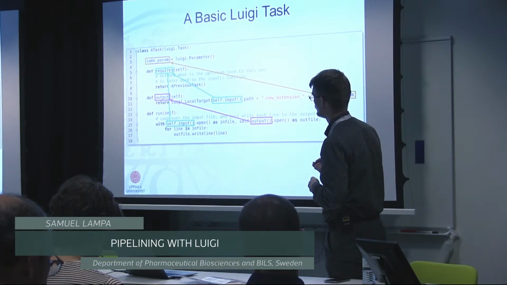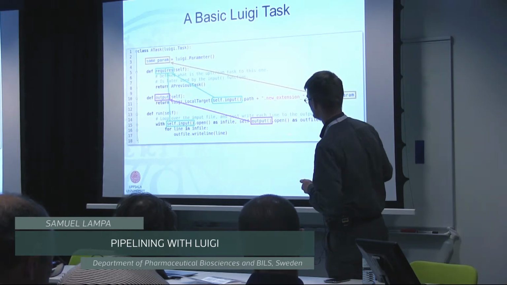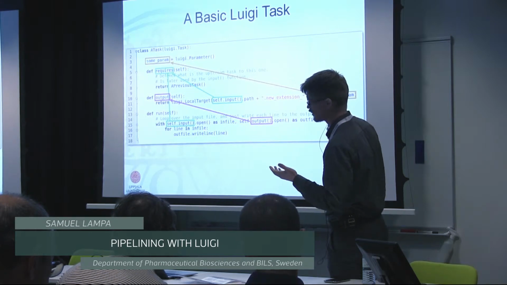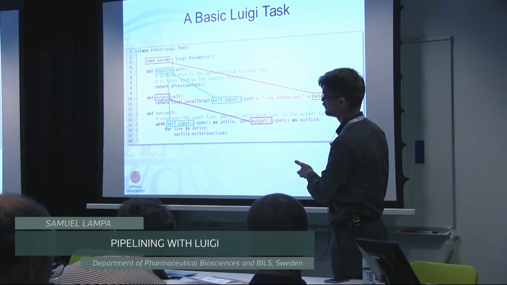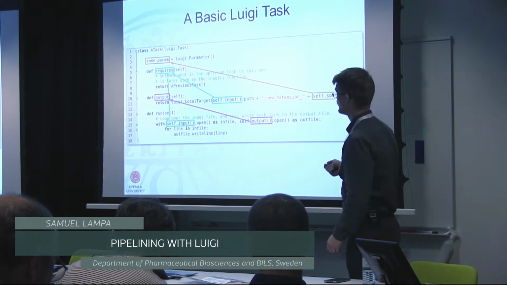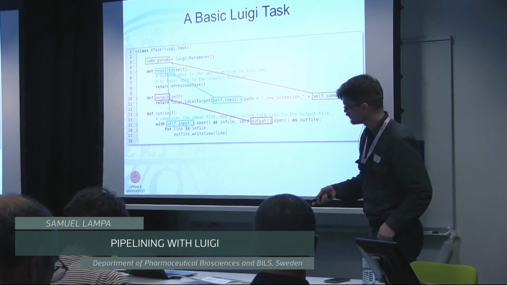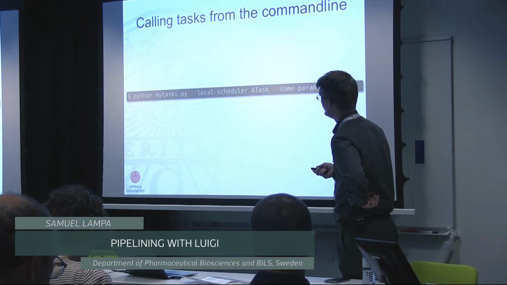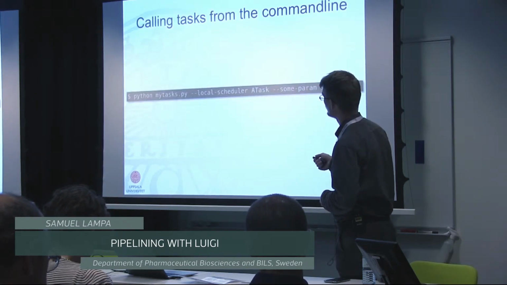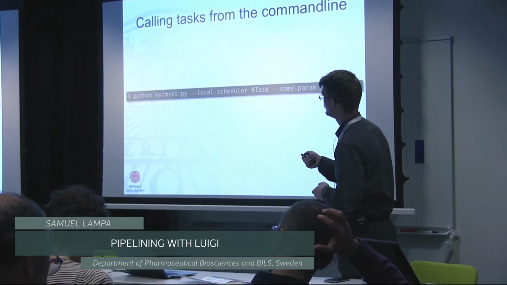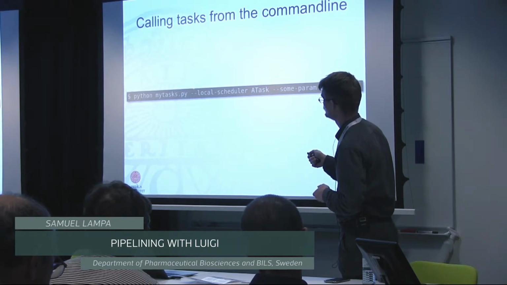And then of course the run method is where you run something. You can either code some Python scripting or call a command or whatever, but it's all Python. So it's basically an object-oriented Python library that you can use as a workflow tool if you want. Anyway, when you have defined a task like this, then you can call this task directly. If you have it in a file called mytask.py, you have to tell what scheduler to use.